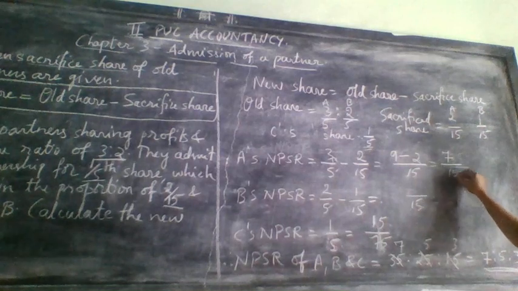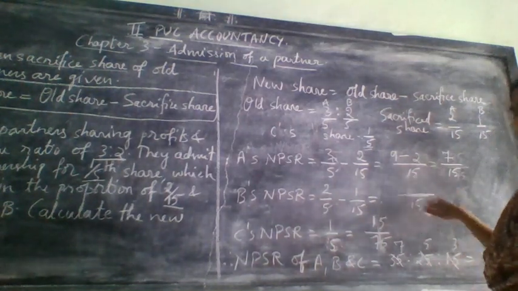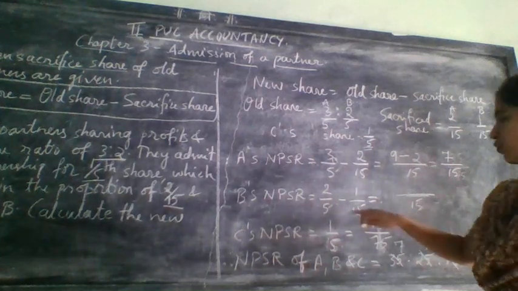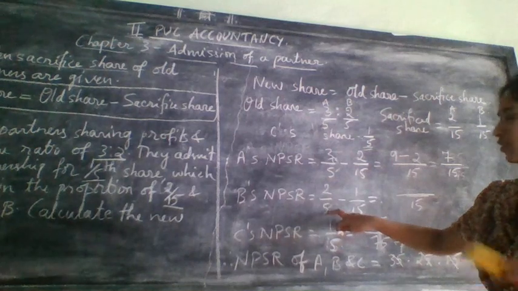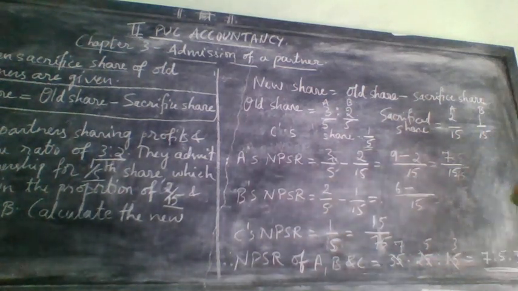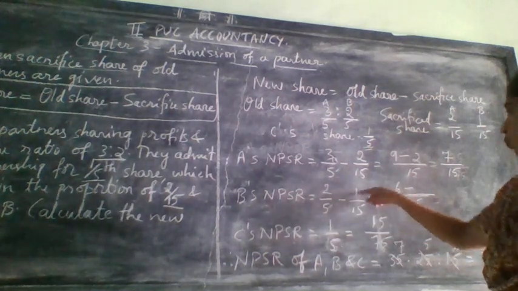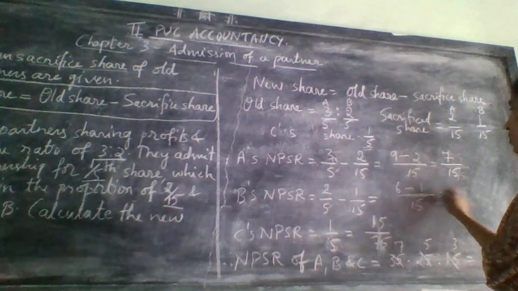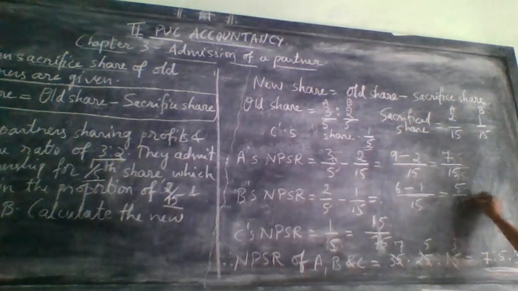Here it is 15. Next, here also you need to take the same denominator 15. So 15 divided by 5, it will come how much? 3. 3 2s are 6. Minus. Next, 15 divided by 15, how much it will come? 1. 1 1s are 1. How much it will come? 6 minus 1, 5. And here it is 15.